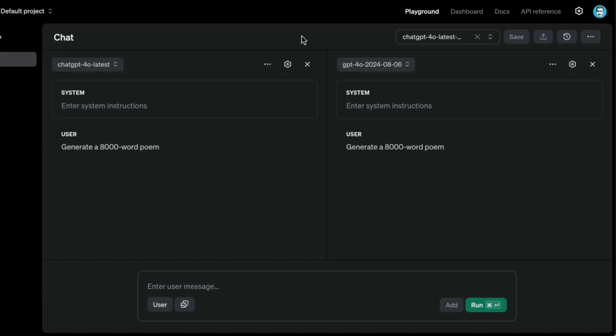So the first thing I want to know is if it can generate the 8,000 word poem and it doesn't go into repetitive mode, which is what happens when these models are forced to output very long form content. So that's the first thing. And I really want to see the consistency of it, like the structure of the poem and actually what it outputs. If it outputs a poem or tries to explain something to me, I just want to see how it performs on these aspects that I care about for this particular problem.